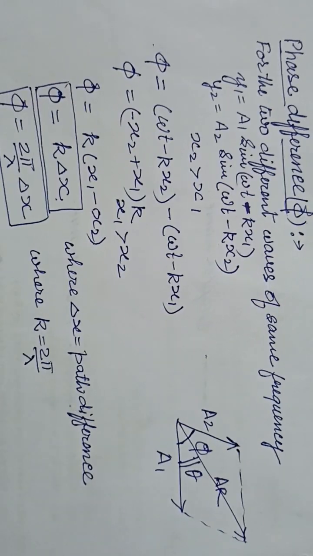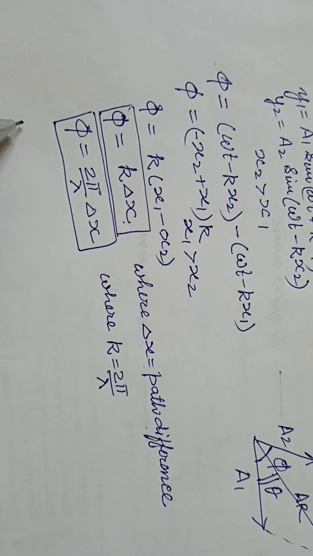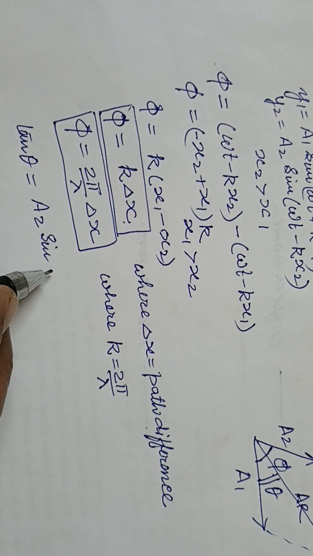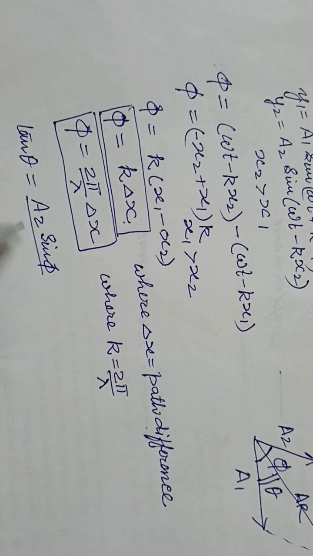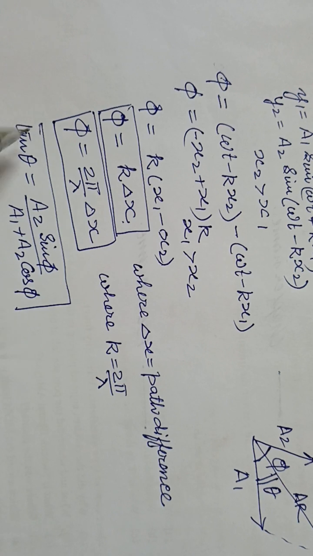To get that theta, you can use tan theta equals A2 sin phi upon A1 plus A2 cos phi. This way you can get the value of theta.